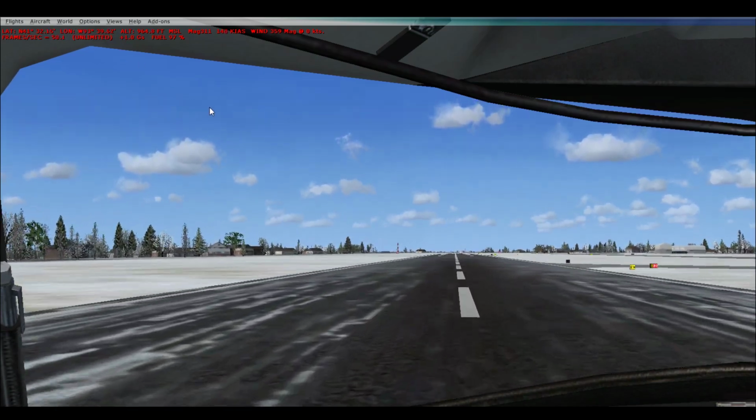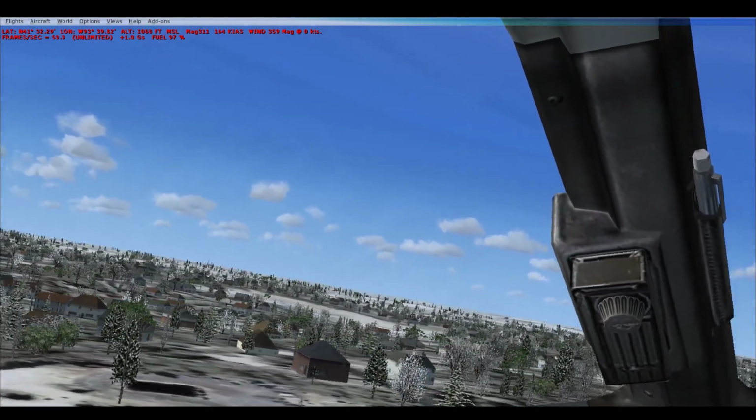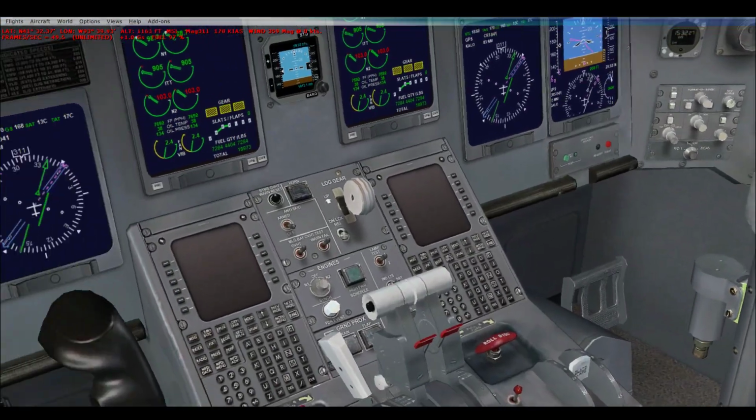So now we're at 140 knots, so we should be able to lift off and rotate. Perfect. So we are flying. We want to get the gear up.